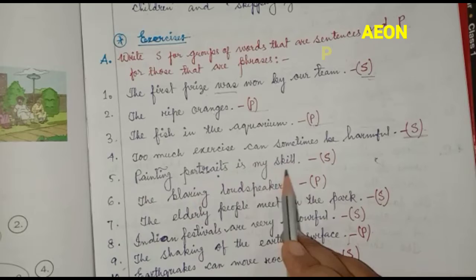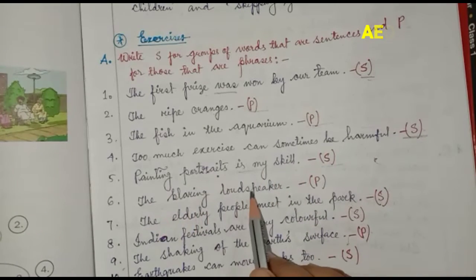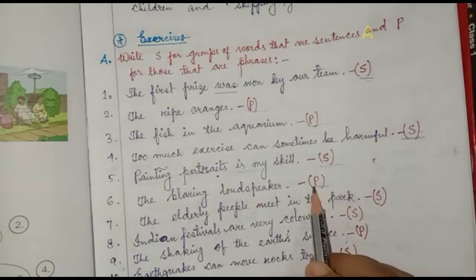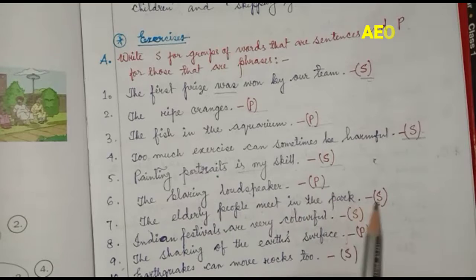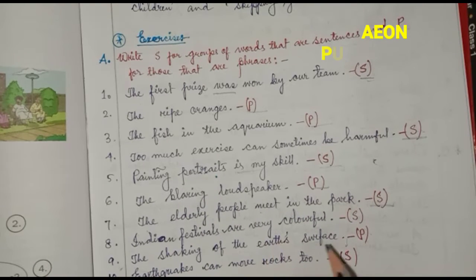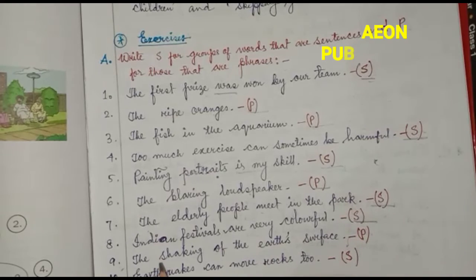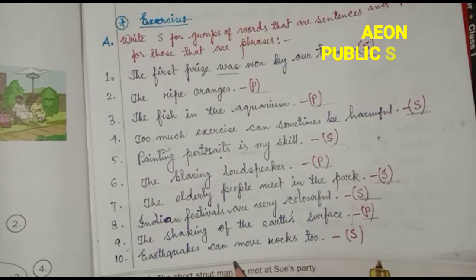Painting portraits is my skill, sentence. The blaring loudspeaker, phrase. The elderly people meet in the park, sentence. Indian festivals are very colorful, sentence. The shaking of the earth's surface, phrase. Earthquakes can move rocks too, sentence.